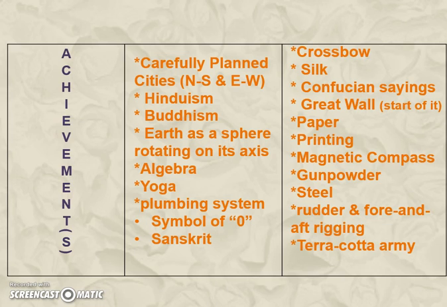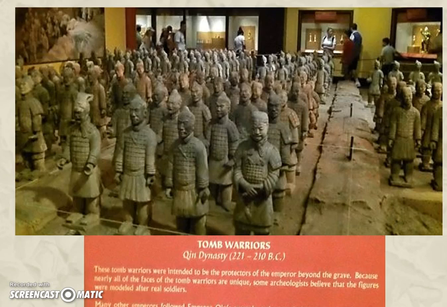Ancient China created the crossbow, silk. We still use Confucian sayings. They started the Great Wall of China that, of course, exists today. Paper, the printing press, the magnetic compass, gunpowder, steel, the rudder and fore-aft rigging, and the terracotta army, which is a huge tourist attraction. And this is during the Qin dynasty, because they were to protect the emperor if something happened. Kind of like the Sphinx outside of the pyramid, they were to come alive and protect him.